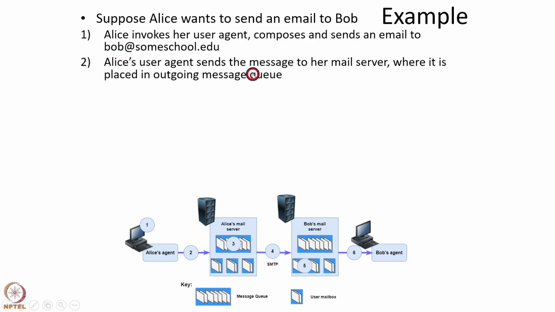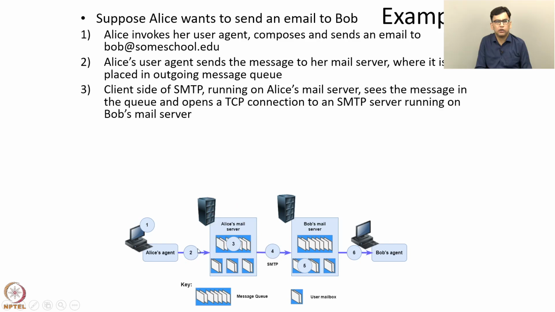Then Alice's user agent sends the message to her mail server. So this transfer is shown in step 2. The user agent sends the message to her mail server, where it is placed in the outgoing message queue. This is Alice's mail server, and the message is stored in the outgoing message queue of the mail server. Then in the third step, the client side of SMTP running on Alice's mail server sees the message in the queue.